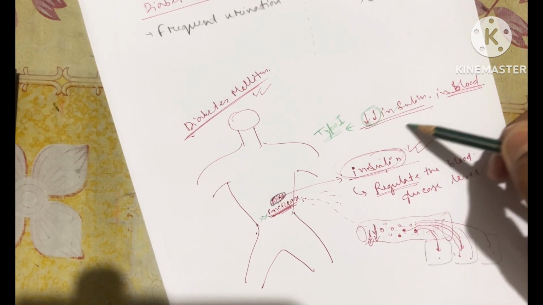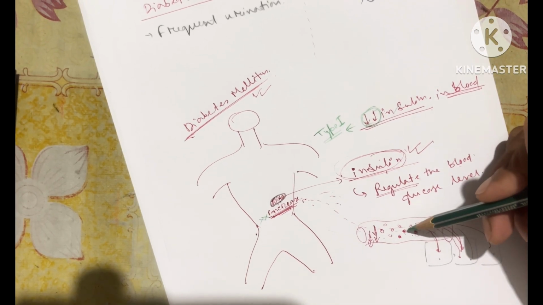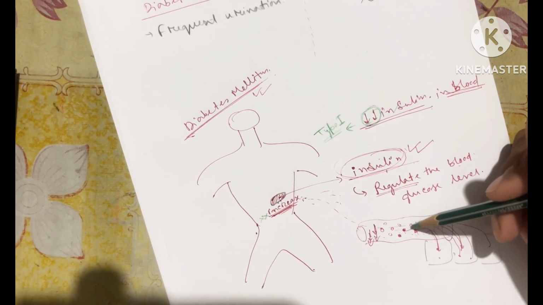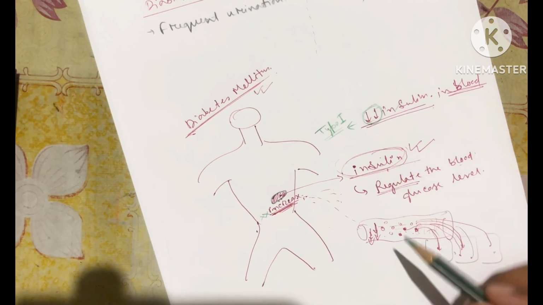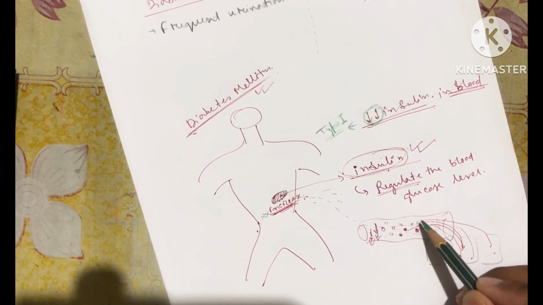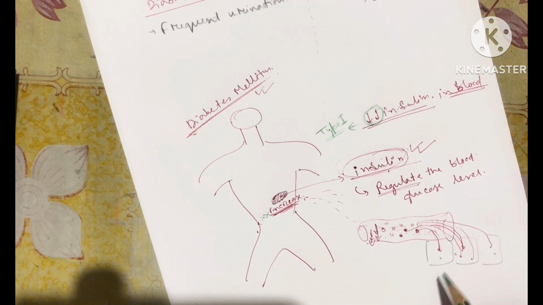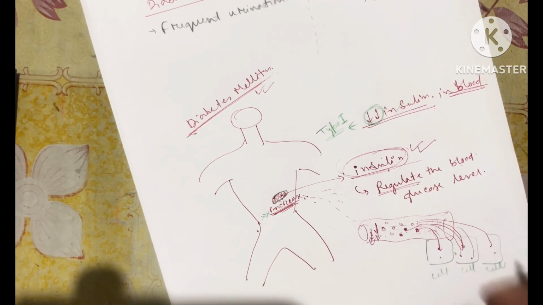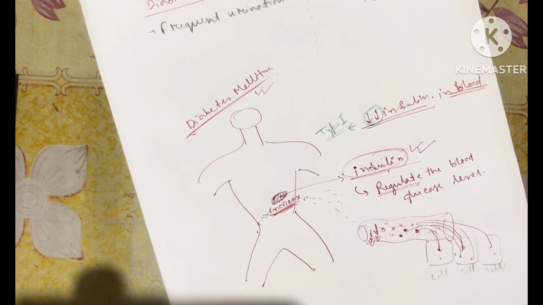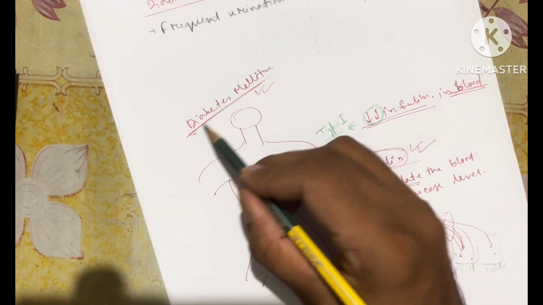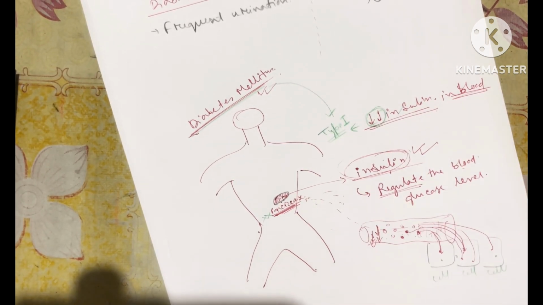If insulin is not present, then there will be no one to push these red glucose molecules, as an example, inside the cell. These human cells will then be under starvation. So this is type 1 diabetes mellitus.